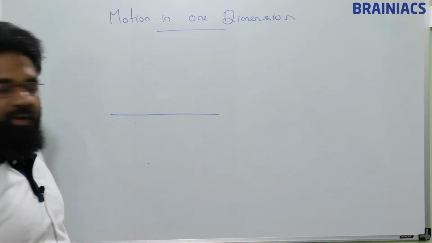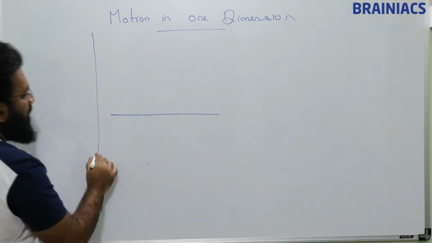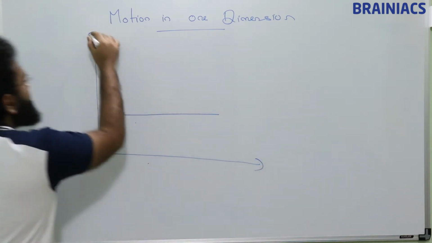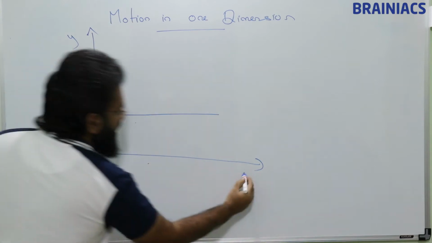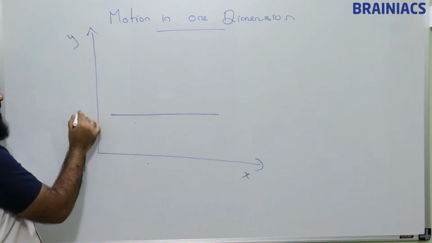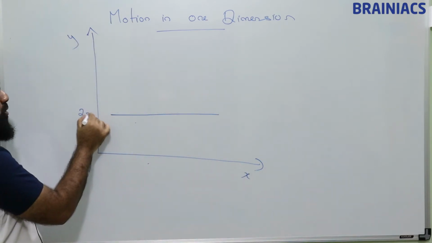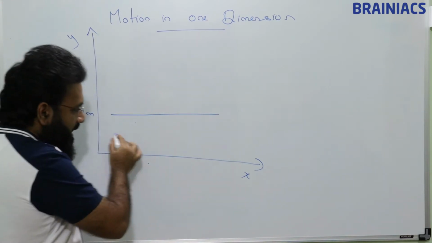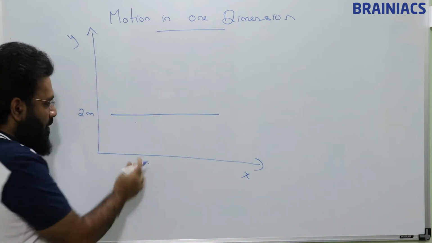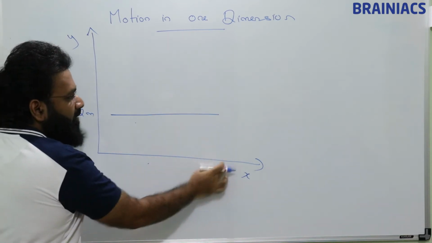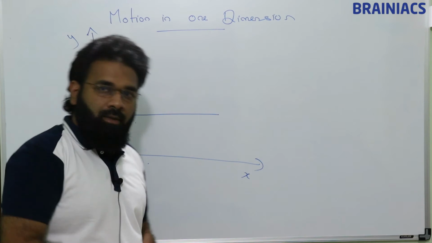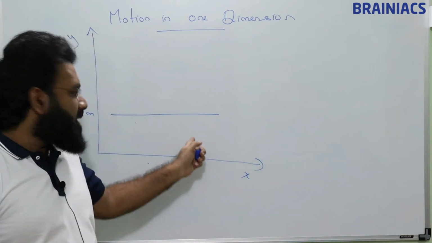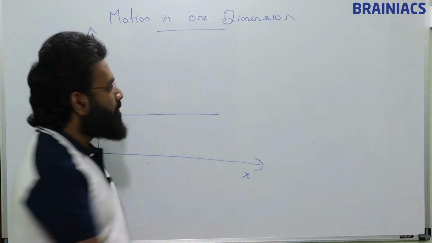If I draw a graph, y, x. If the value of y is 2 meter, here the y value is not at all changing. Only x is changing: 1 meter, 2 meter, 3 meter, 4 meter, 5 meter. Likewise, only x is changing. This kind of situation is an example for motion in one dimension.